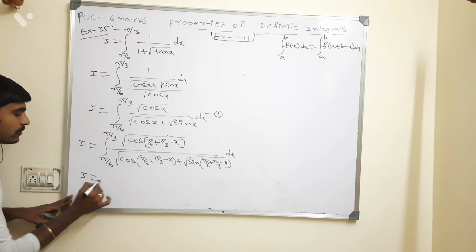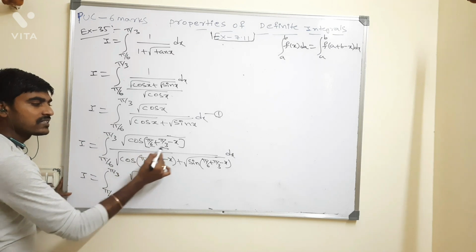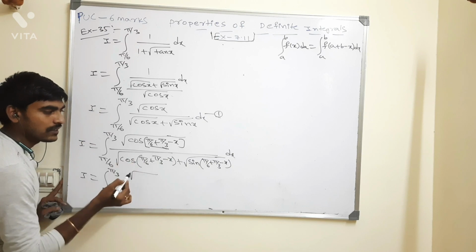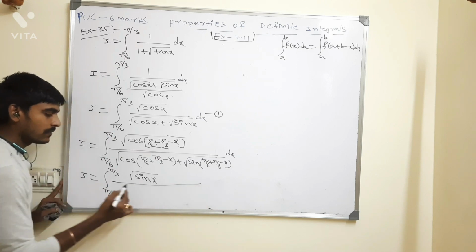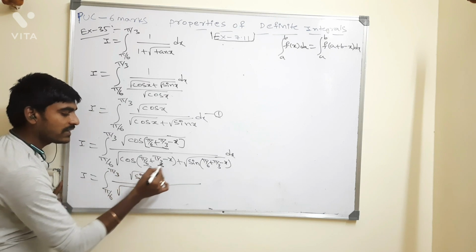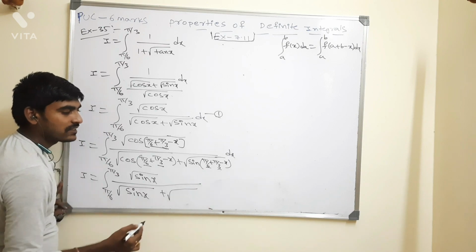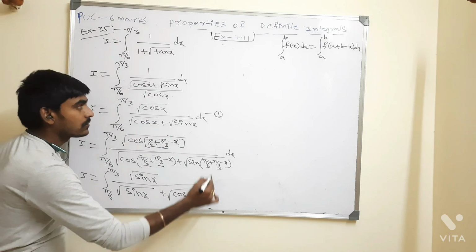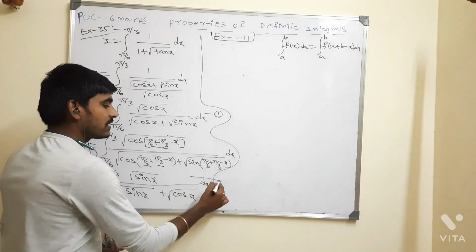Now, pi by 6 plus pi by 3, 30 plus 60, is 90. Cos of 90 minus x is sin x, and sin of 90 minus x is cos x, whole dx.